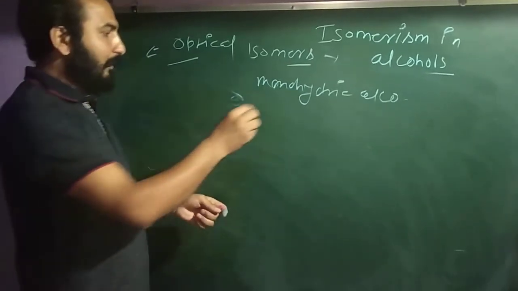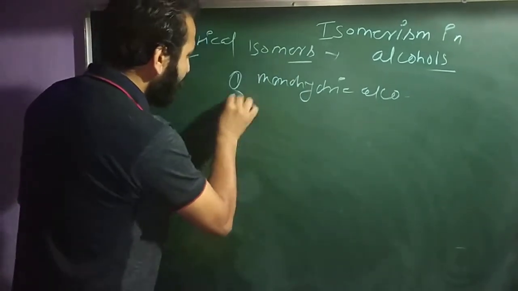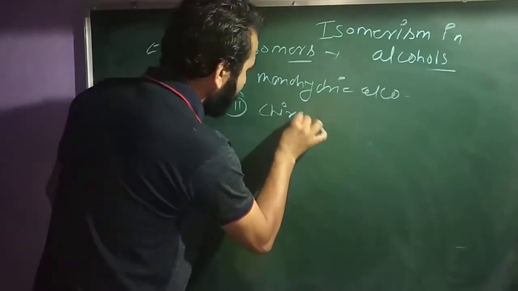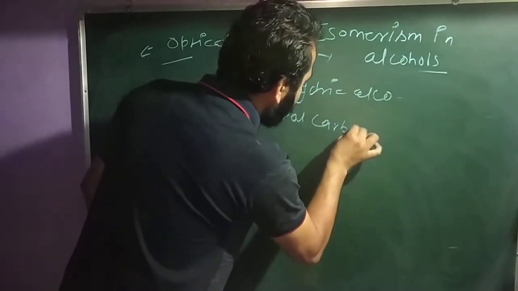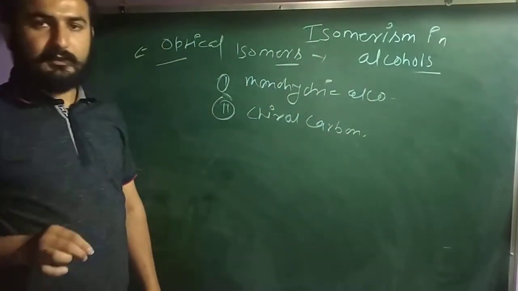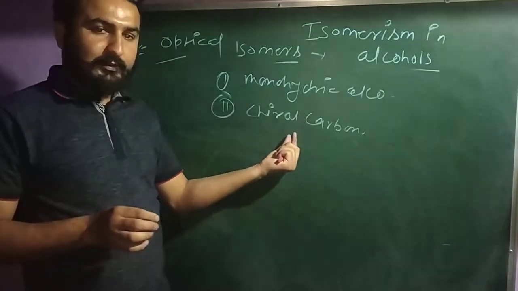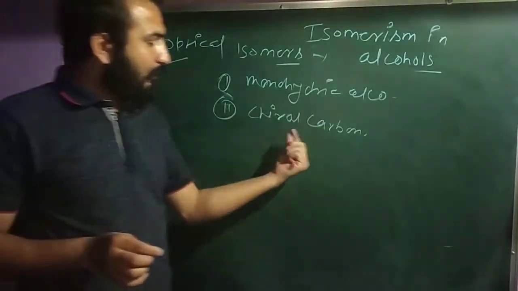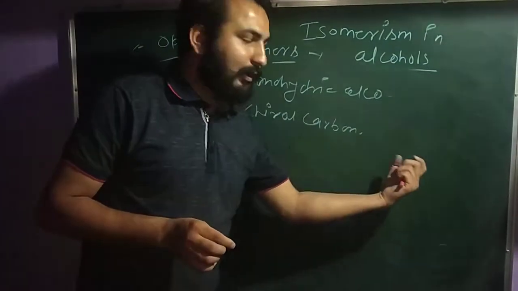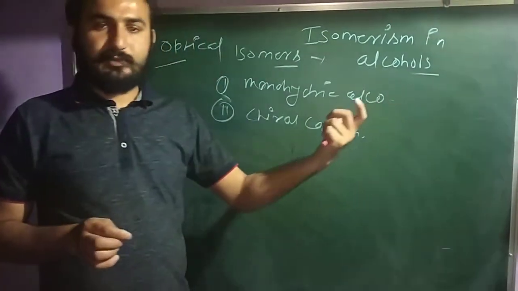Clear? That means the second condition is that you have the chiral carbon. अब chiral carbon होगा क्या? That means a carbon which has different groups. Clear?